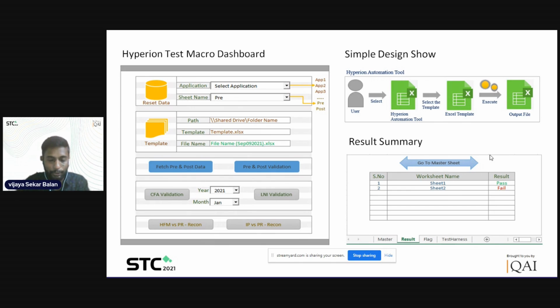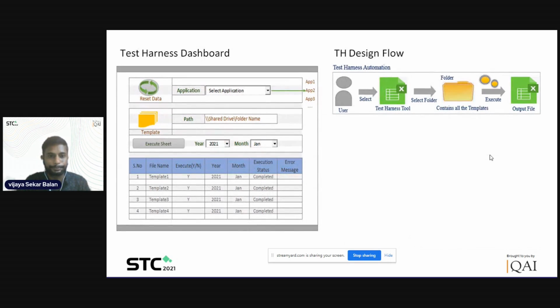I just want to re-emphasize the point that we have to spend some time preparing the templates as part of the test design phase, and that is going to be a one-time task. Once that is done, you can do this particular testing at any point in time by using the tool. By clicking a button, all the things will happen in the background and then show you the output and the result, and the summary of the statistics. The result statistics will be shown here.